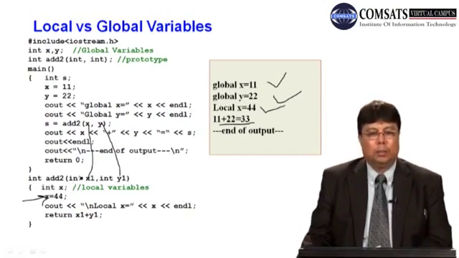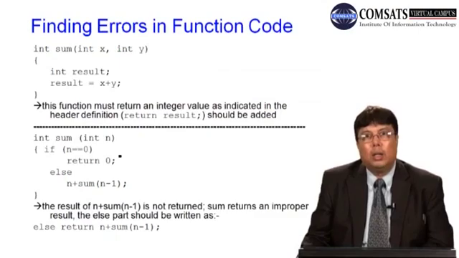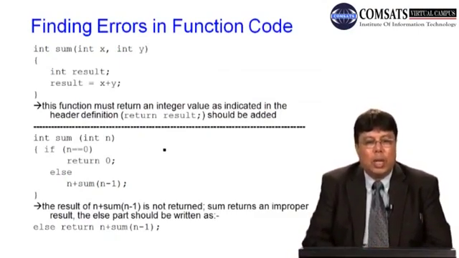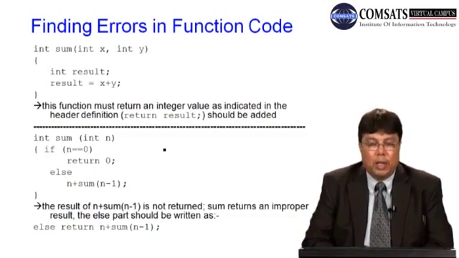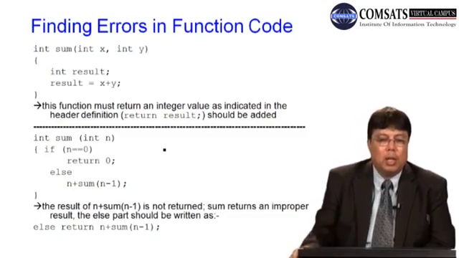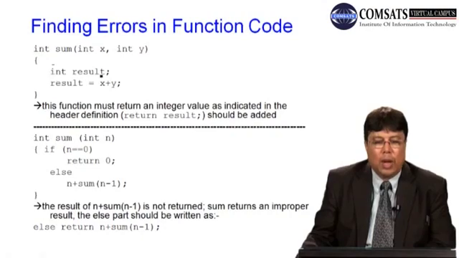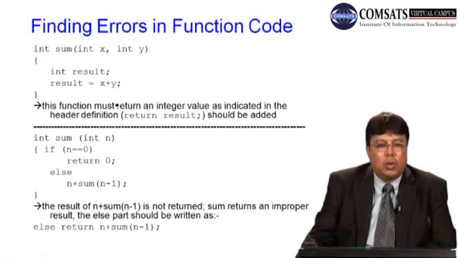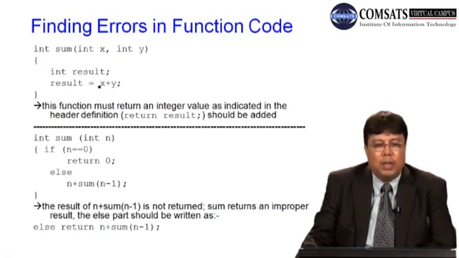Okay, so let me quickly go through a few more slides where I would like to show you what type of errors you can have in your program. So in this program, if I say int sum, integer x, integer y, integer result is equal to x plus y, this is wrong, because the function should return an integer value and here you have initialized a value to result.